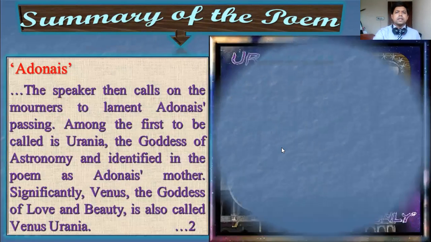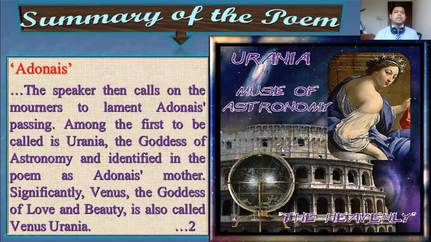Now another slide for the summary of Adonais. In the poem, the speaker calls on the mourners to lament Adonais. At the very beginning, the speaker calls on the mourners to lament. This is a characteristic of elegy or pastoral elegy. To lament Adonais's passing, among the first to be called is Urania. This is the goddess of astronomy, identified in the poem as Adonais's mother.